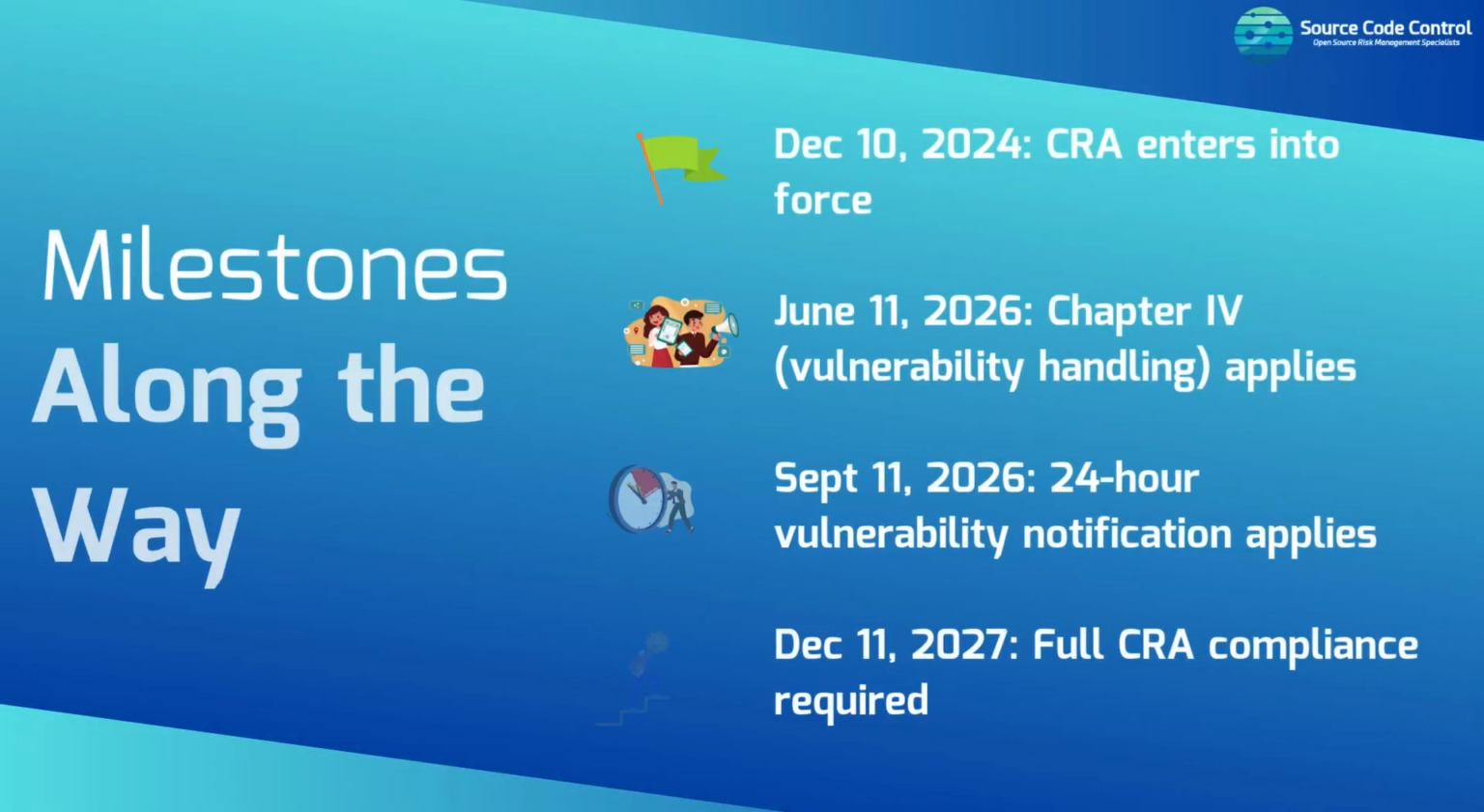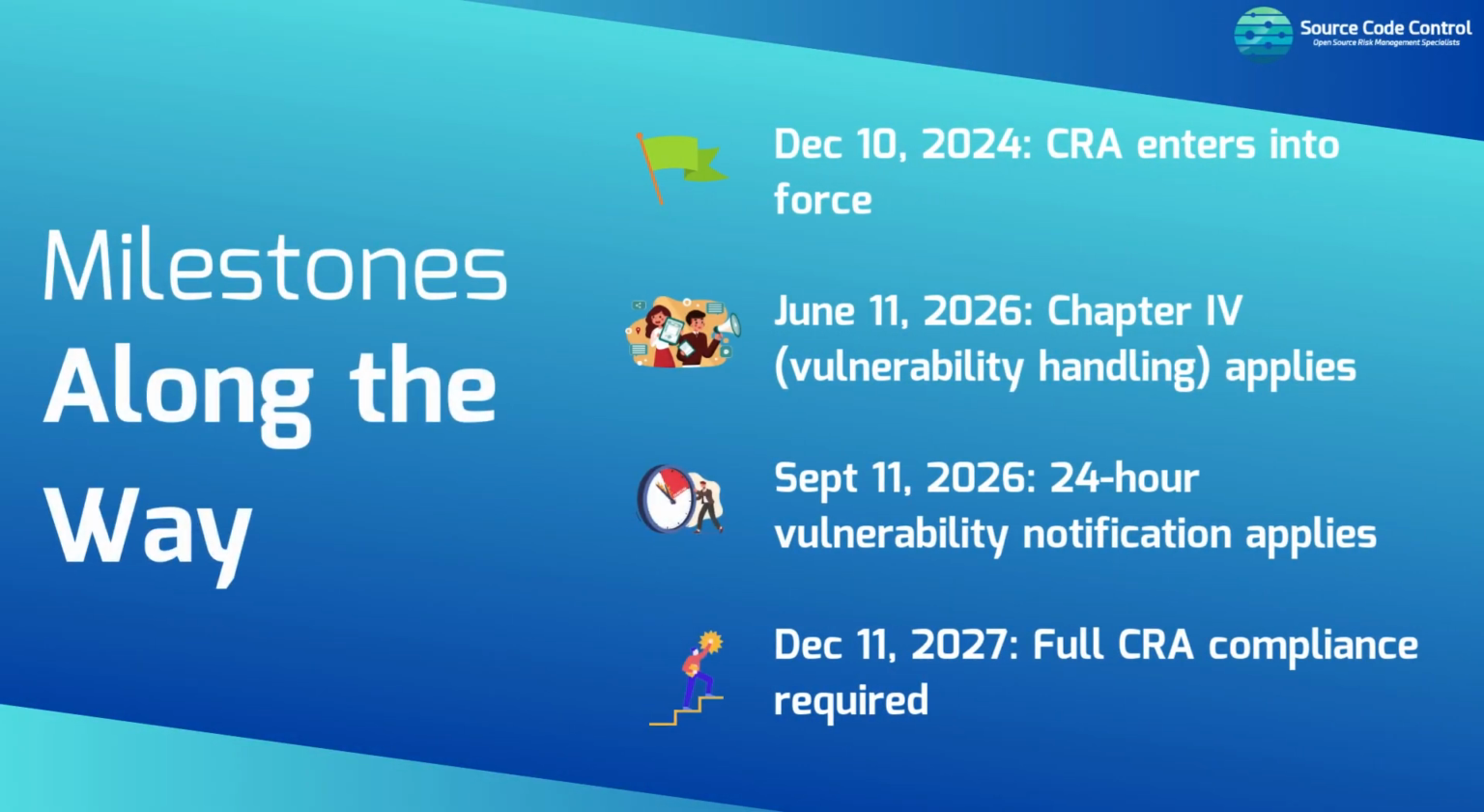Here's what to expect between now and 2027. In 2024, the CRA entered into force. Between CRA entry into force and the full compliance deadline, two major milestones happen earlier. June 11, 2026: all provisions in Chapter 4 take effect. This includes your vulnerability response framework. September 11, 2026: you'll be required to report actively exploited vulnerabilities within 24 hours. After the 11th of December 2027, full obligations begin, and market enforcement starts.